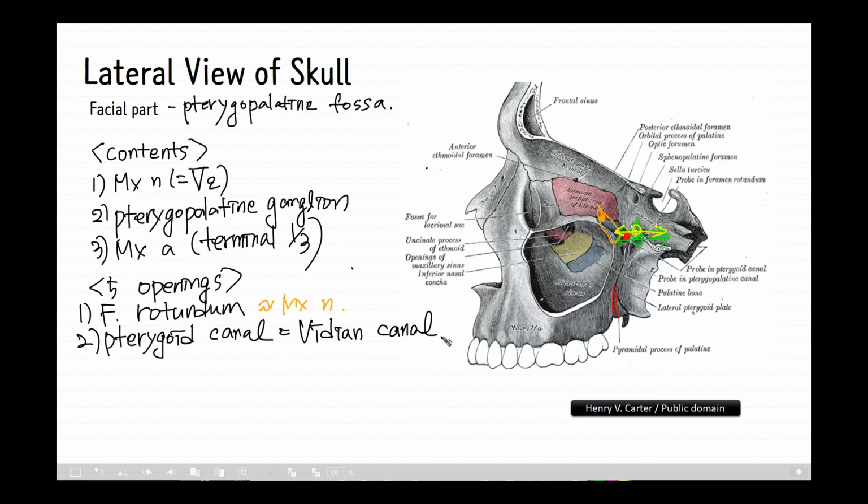To express it in a different way, the pterygoid canal runs through the medial pterygoid plate of the sphenoid bone to the back wall of the pterygopalatine fossa. As you know, it transmits the nerve of the pterygoid canal, the artery of the pterygoid canal, and the vein of the pterygoid canal. They can also be called, respectively, the Vidian nerve, Vidian artery and Vidian vein.